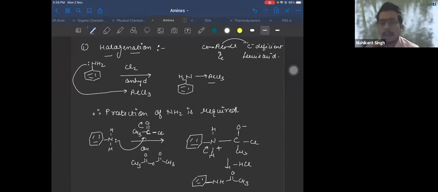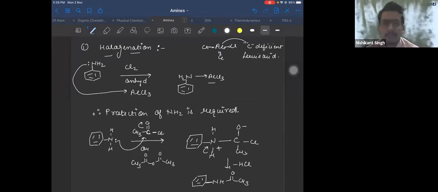Now, how is it protected? We are saying now our NH2 is protected. How is it protected? Very good, Hari Prakash, Gokul.